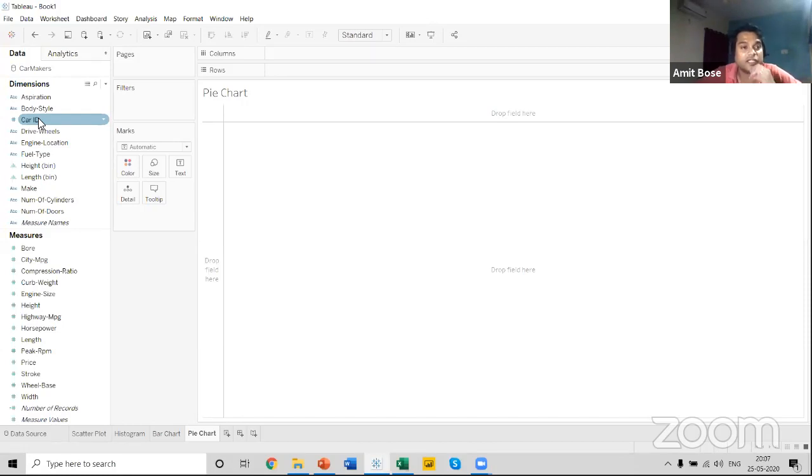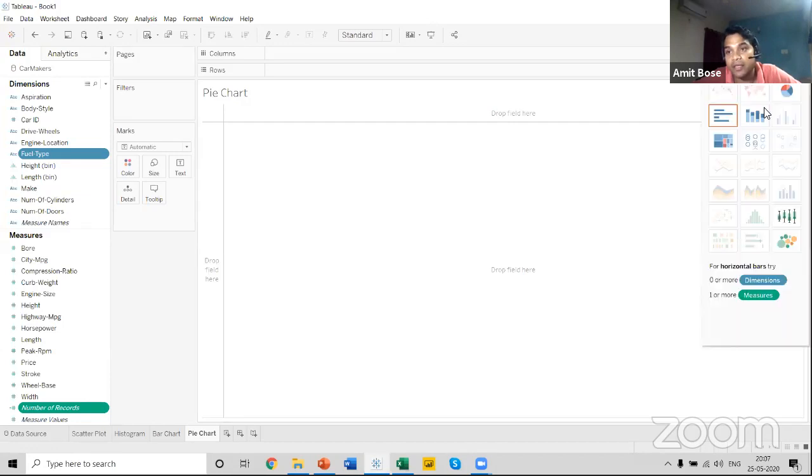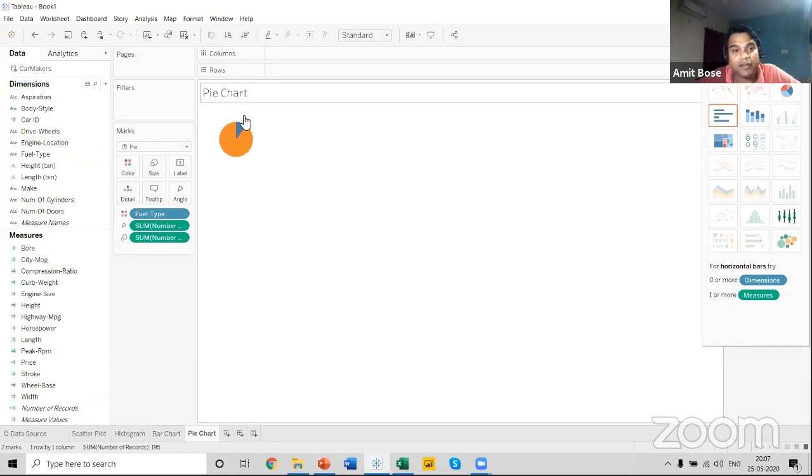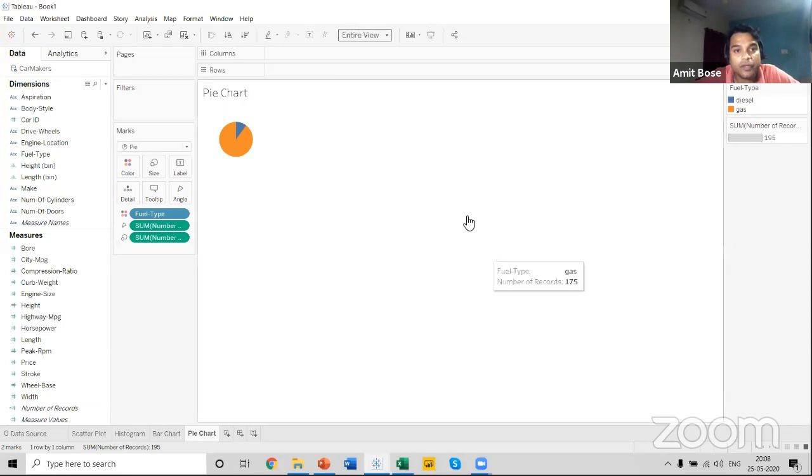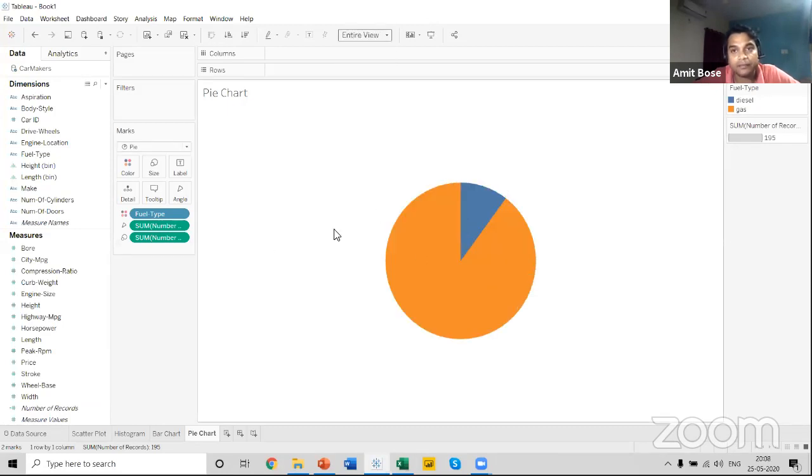So in Tableau we can use this option for a pie chart. I can go and select fuel type from here, and number of records from the measures, go to show me, and you can see this pie chart is available over here. You can click on this pie chart, and you can see a small pie chart is created over here. You can click on entire view, and you can bring this pie chart in between. Now if you hover your mouse, you can see there are 175 cars in our data set which belong to the petrol segment, and 20 cars which belong to the diesel segment.